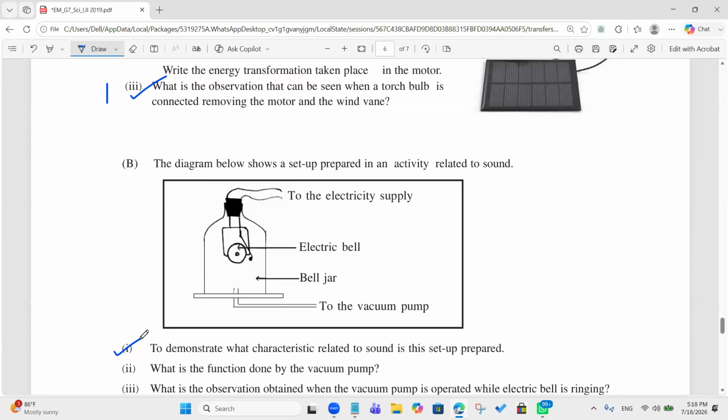Sound needs a medium to travel. That's correct. Okay. Sound needs air to propagate. I didn't hear, what did you say? Sound needs air to propagate. What do you say, others?